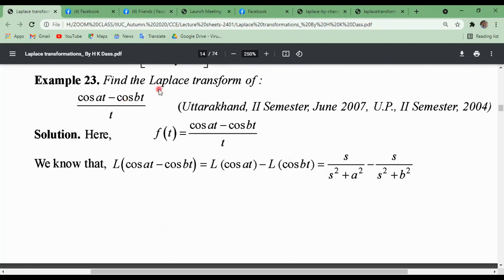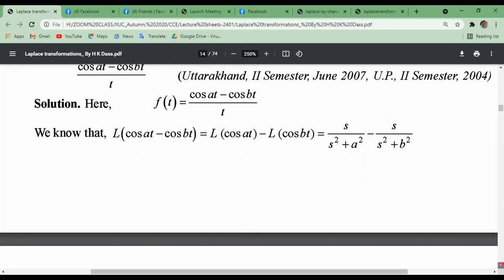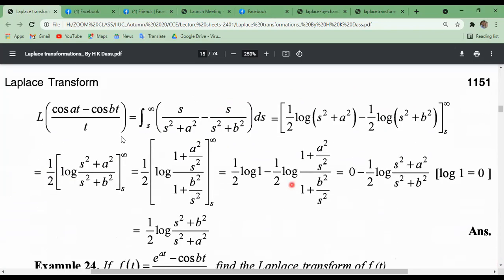Now we can find the Laplace transform of this one. f of t equals cos at minus cos bt divided by t. Then using the linear property, the Laplace transformation of cos at is s divided by s square plus a square. Similarly, cos bt will be s divided by s square plus b square. Then using the dividing by t property from the previous theorem, this will be the integral from s to infinity of s divided by s square plus a square minus s divided by s square plus b square.